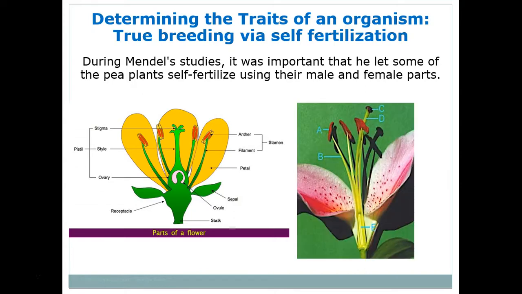Here's just a look at the structure of the pea plant flower. The pistil, as you can see on the left, is the female part of the flower, and the stamen is the male part of the flower. So the pistil is the female part right here. The stamen is the male part. And Mendel was able to get the pollen from the stamen and put it on the pistil and germinate that flower. And so he was able to self-fertilize plants. And that'll be important in just a moment.